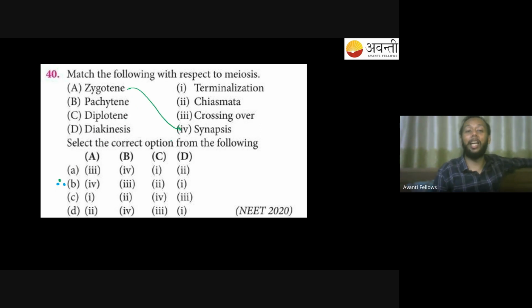At times you will find that only in a single match the following, you do a single match and you will get your answer. So A goes with 4 here, then B with 3. Pachytene will be known for crossing over. Diplotene is going to be known for chiasmata formation and diakinesis will be known for terminalization. So yes, very good. Option B, right?